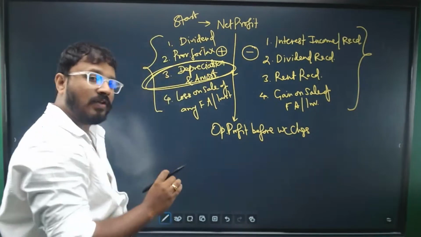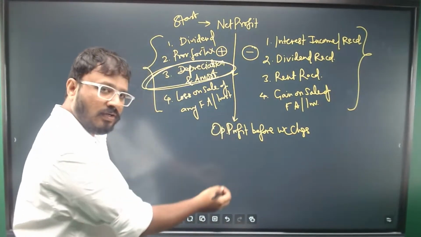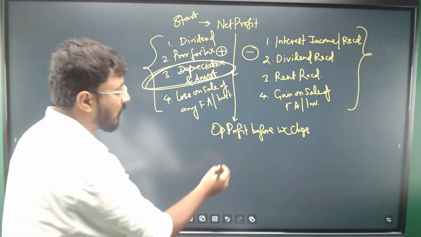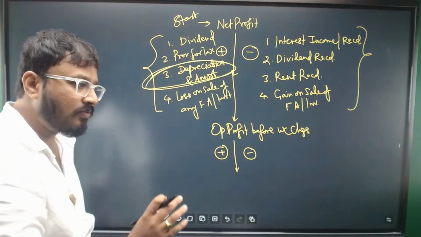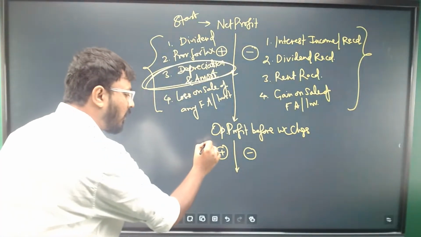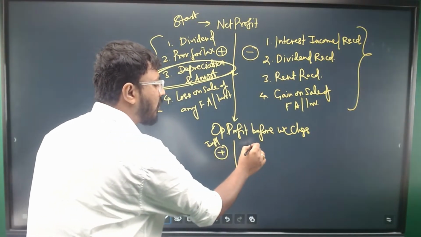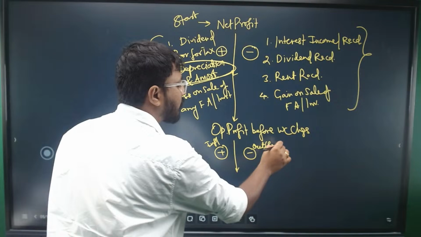This area is very, very important. From this area, the calculation is very important. You will add 2 items, you will minus 2 items. What items will you add? You will add the inflows, and you will minus the outflows, right?